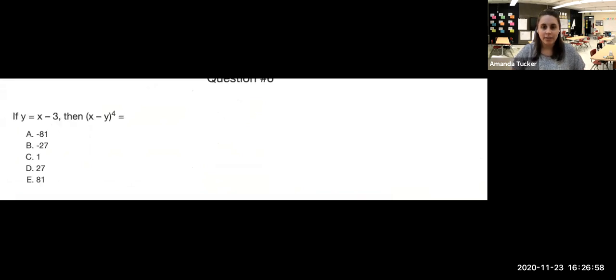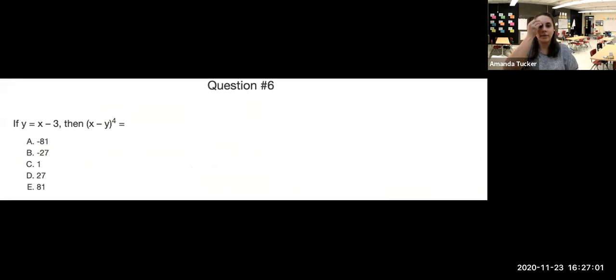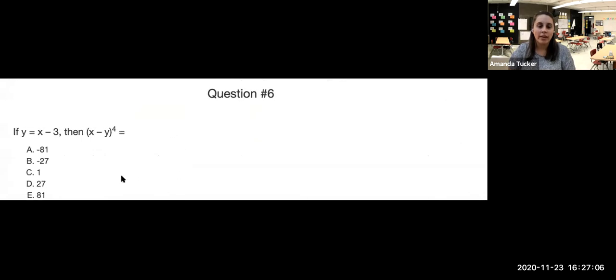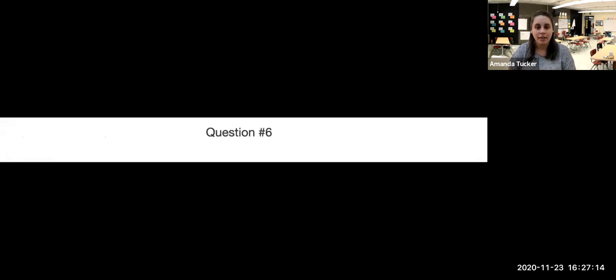As we get going with our next question here, if y equals x minus 3, then x minus y to the fourth equals what? When we're given two equations, this clues us in to do some substitution. We want to take the original equation and use it to find the value of x minus y. So instead of y equals x minus 3, we have this value, and we're going to solve for x here.